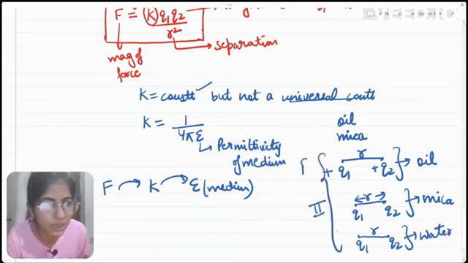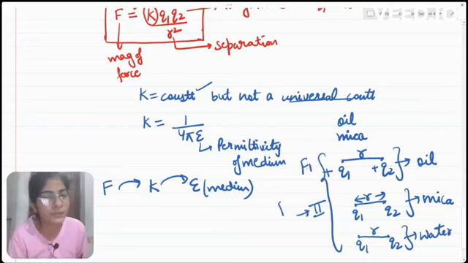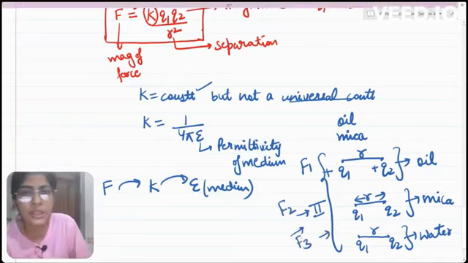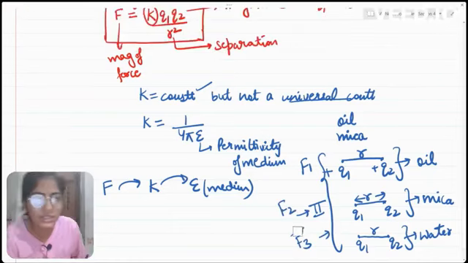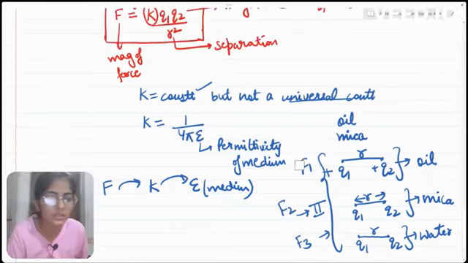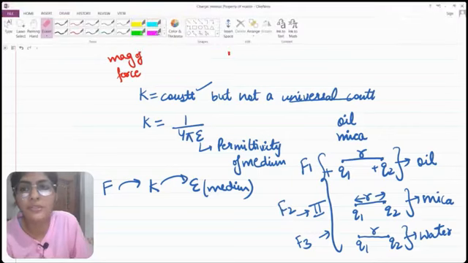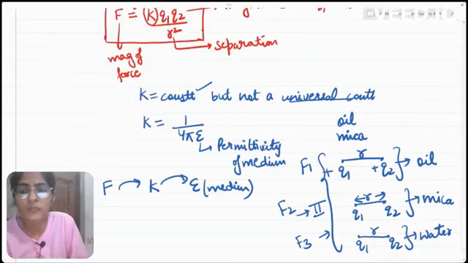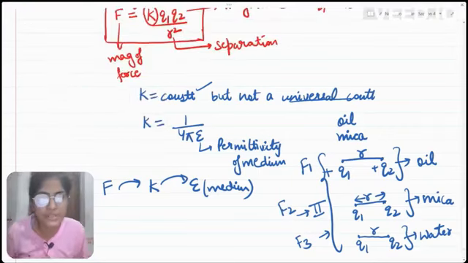Let us say in oil, the force between the charges is F1. In mica, we observe that the force between the charges comes out to be F2. And in water, the force between the charges comes out to be F3. Now, what about the magnitude of these forces? Will these forces be different or same?